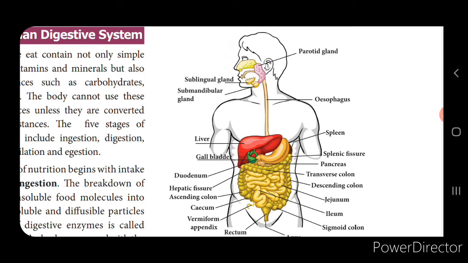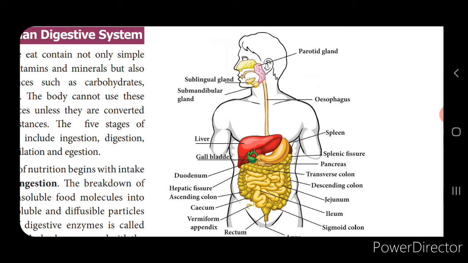The process of nutrition begins with the intake of food, isn't it? That is called ingestion. Now the breaking down of large complex substances into simpler forms using digestive enzymes is called digestion. The digestive system consists of 2 sets of organs. The first one is the alimentary canal, which is also called the digestive tract or the gastrointestinal tract, and this starts from the mouth to the anus. And next are the digestive glands, which consist of salivary glands, gastric glands, pancreas, liver and intestinal glands.